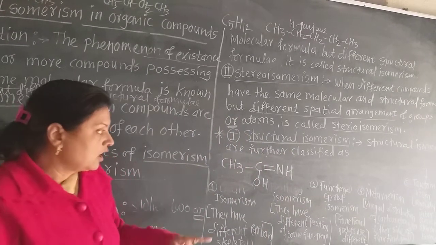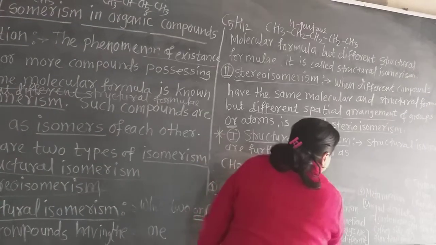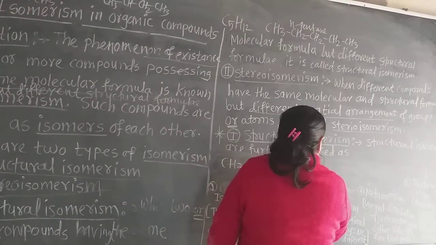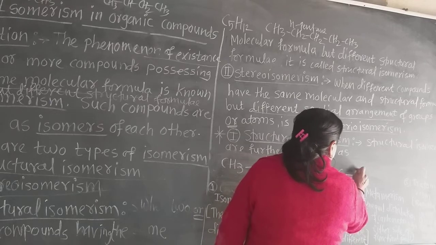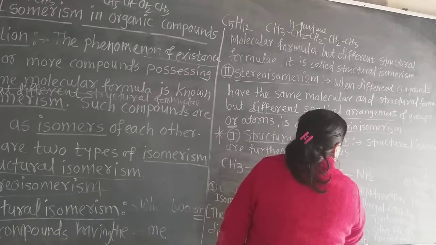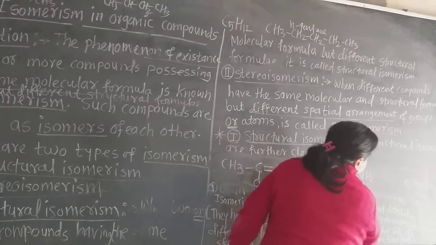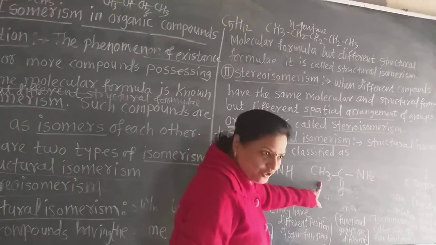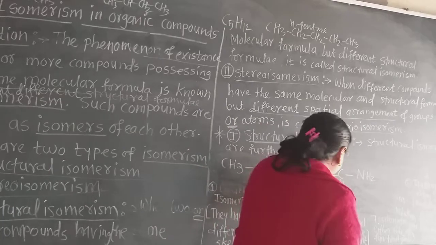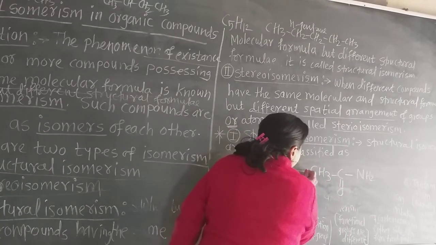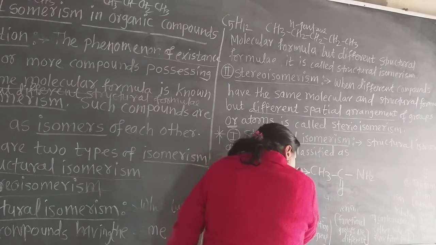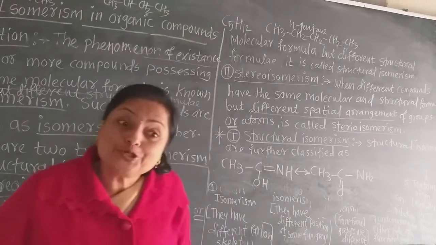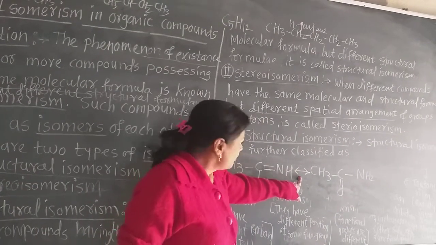Now this is one compound and another compound is CH3, C, NH2, double bond O. This is an amide, acetamide. We know that. Now this acetamide can convert. This conversion, the tautomerism, is shown by an arrow on both sides.